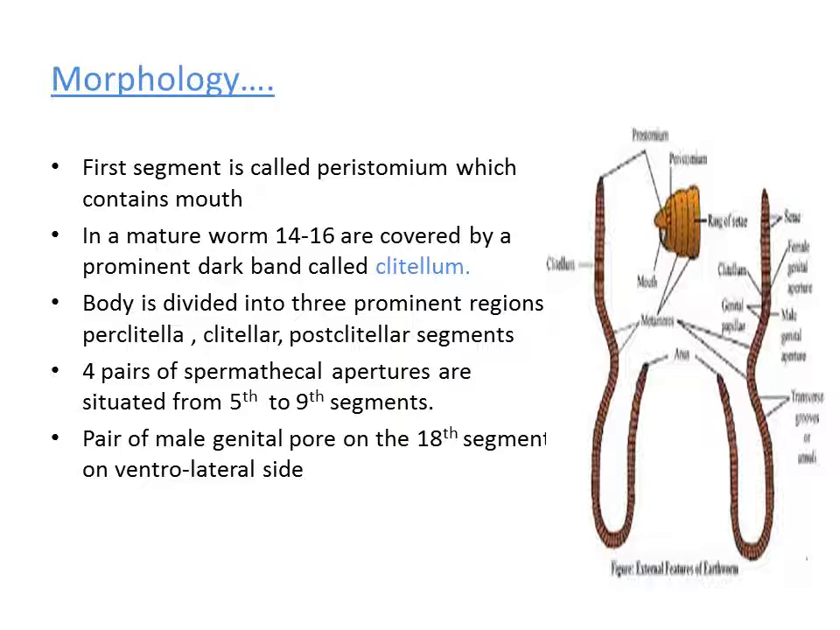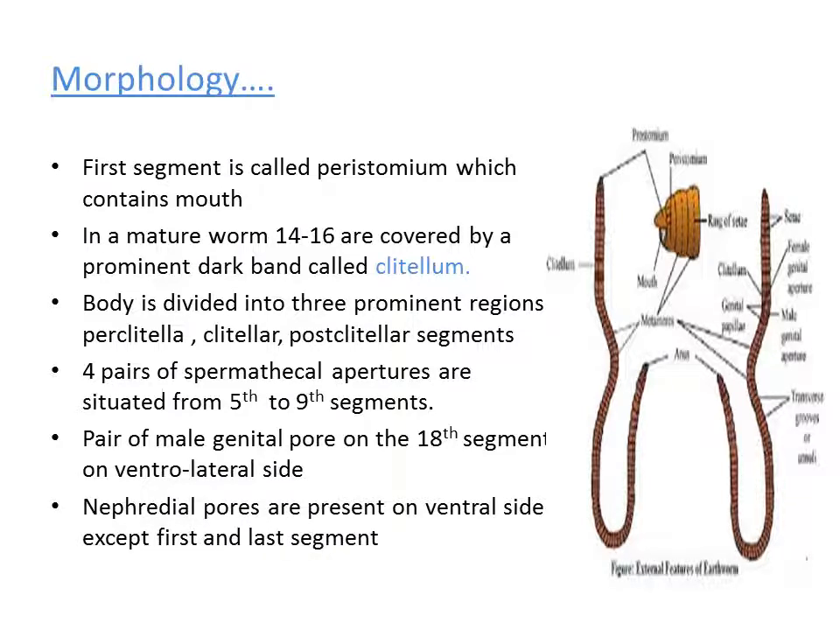So there is a pair of male genital pores present on the 18th segment on the ventrolateral side. The place where we can see the genital pore is the 18th segment. Exactly on the 18th segment, in the ventrolateral position, we can see the small pore that is named as male genital pore. For reproduction, that means in order to release the male gametes, these pores are very essential. So the pair of male genital pores are present on the 18th segment. The position is ventrolateral.